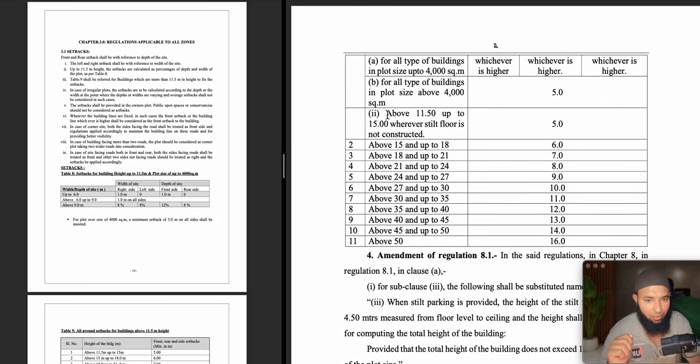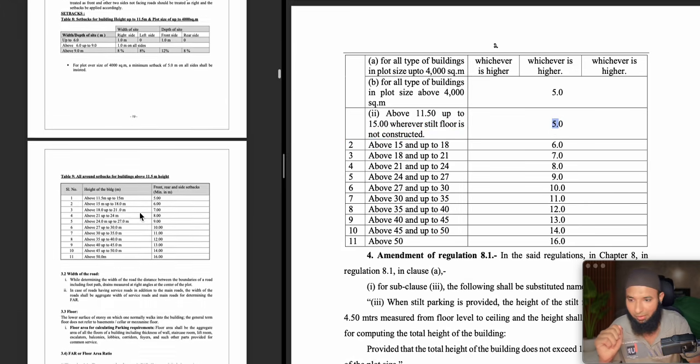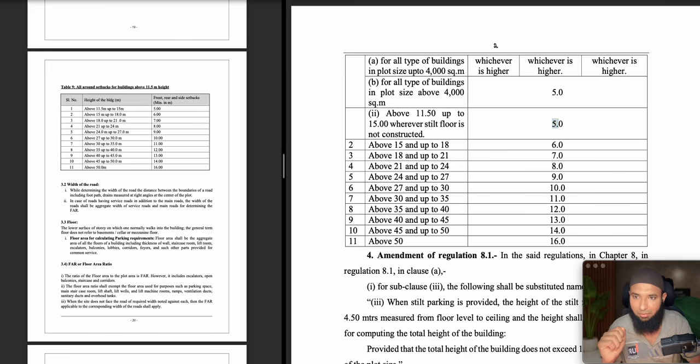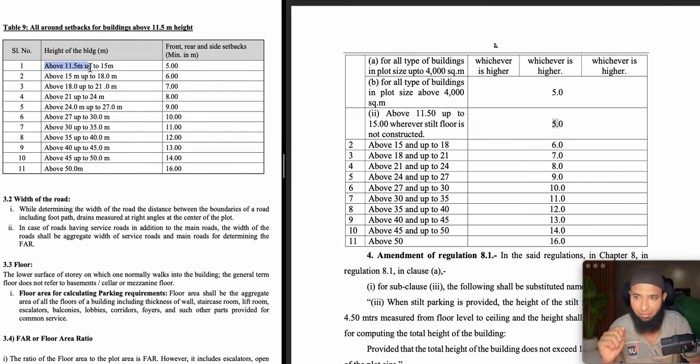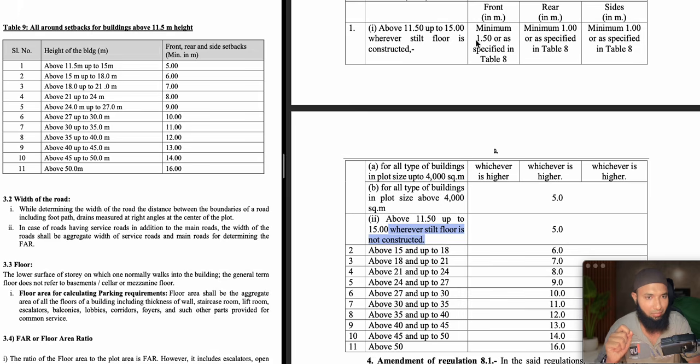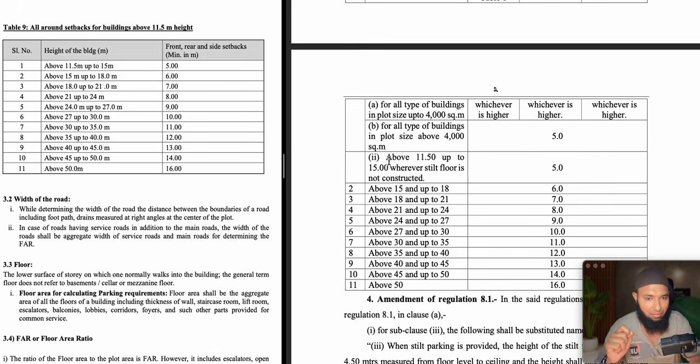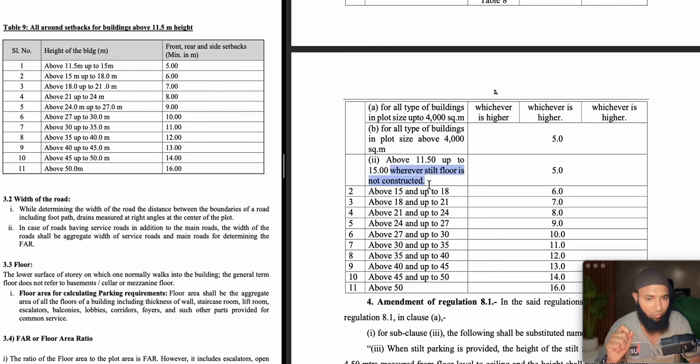Okay, then here what they have written: above 11.5 meters up to 15 meters wherever stilt floor is not constructed. So this is the catch. Again it would be the same as what was there in the old regulations. If you see, it was just straight away told as 5 meters, no plot size, nothing. But here, they have given the size, and another thing they have told: if you have constructed the stilt floor, then you have a discount, that is a setback discount. If you haven't constructed the stilt floor, there is no discount, 5 meters they have told directly.